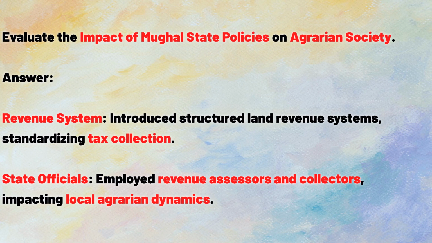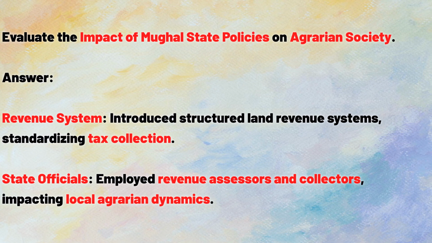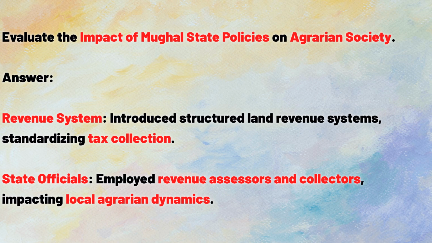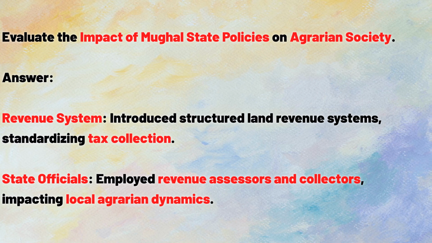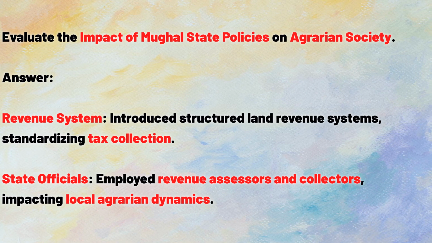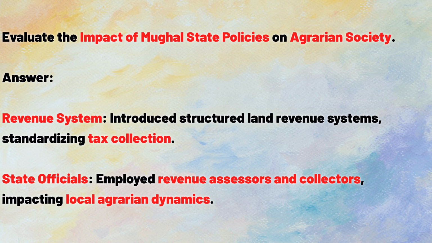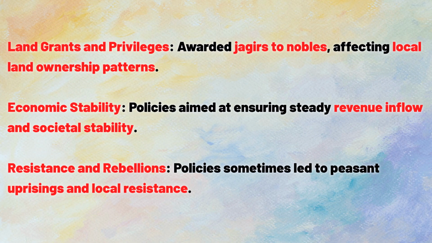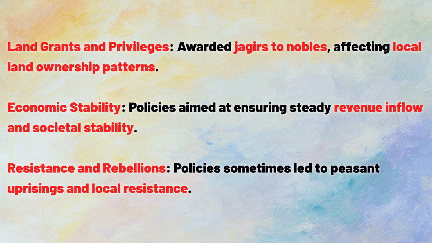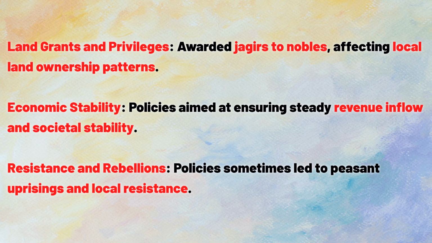Answer. Revenue system, introduced structured land revenue systems, standardizing tax collection. State officials, employed revenue assessors and collectors, impacting local agrarian dynamics. Land grants and privileges, awarded jagirs to nobles, affecting local land ownership patterns.